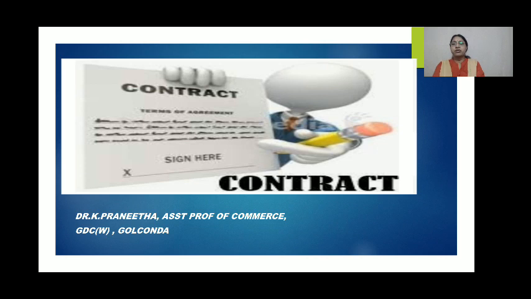In today's session, we are going to learn about the contract system, how to maintain contract accounts separately for each and every contract. Actually, what is the use of a contract? This we are going to learn in this particular session.